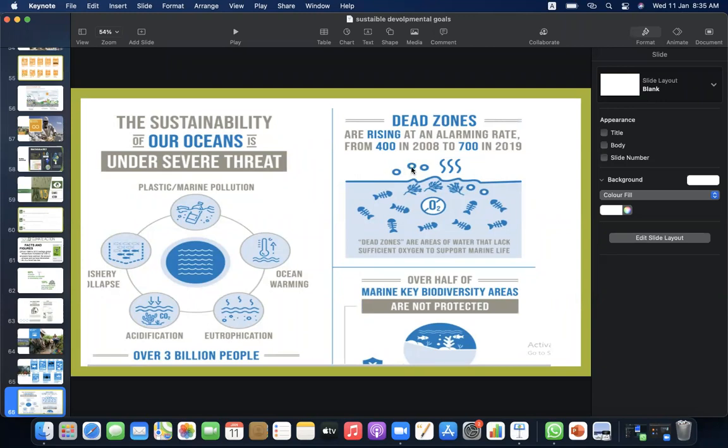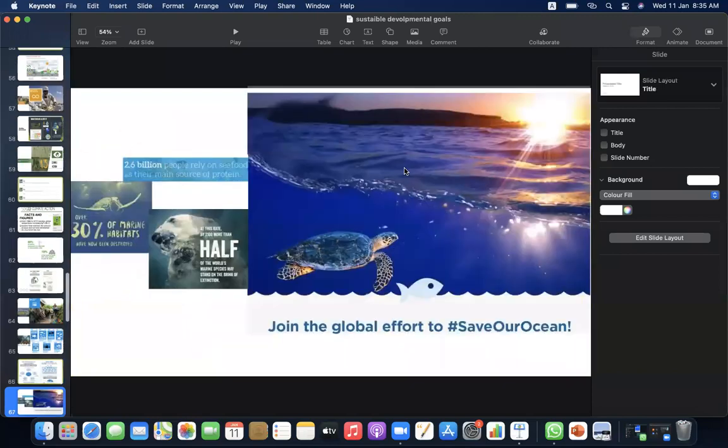So what are the dead zones? They are rising at an alarming rate. Basically, over half of the dead zones are areas of water that lack sufficient oxygen to support marine life. Dead zones are rising at an alarming rate, from 400 in 2008 to 700 in 2019. So join the global effort to hashtag Save Our Ocean.